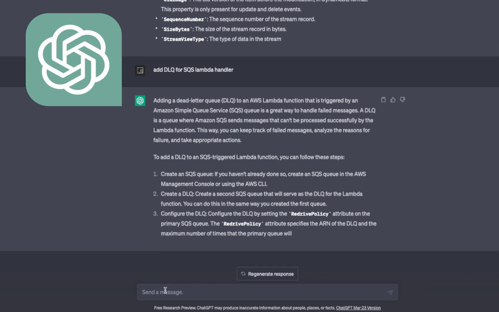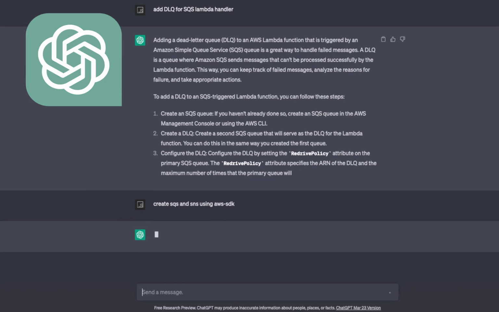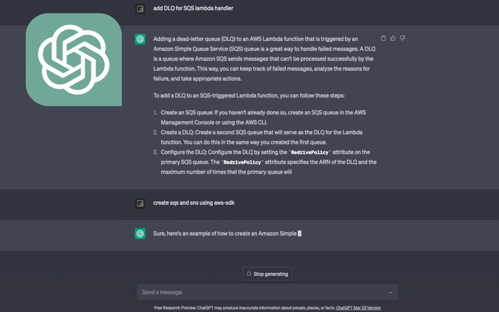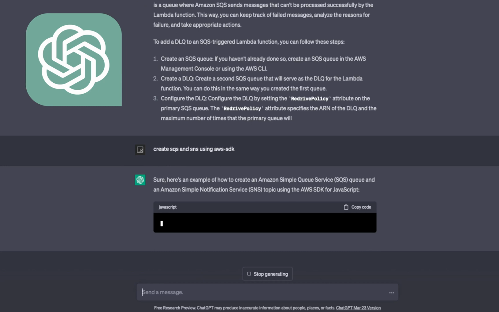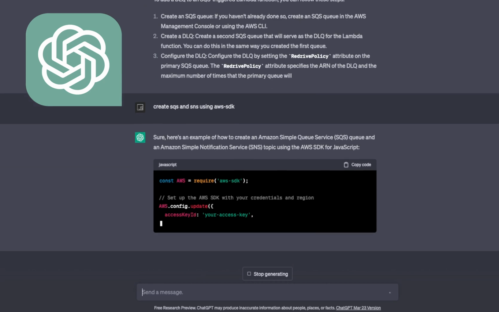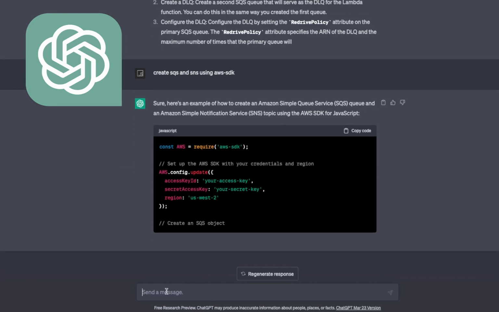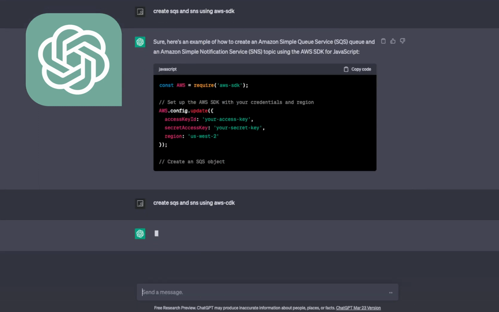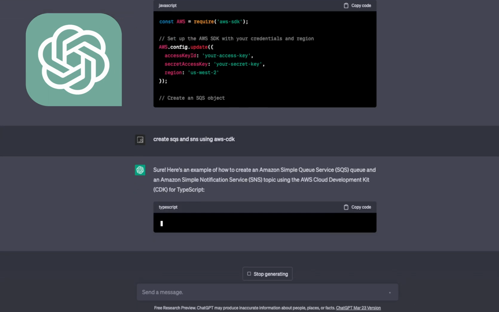What I will do is create SQS and SNS using AWS SDK. I think I'm going to spend more time here because I'm really liking it, like how we can create a simple, not AWS SDK, it's AWS CDK. I'm sorry for that. We need to change our question. AWS CDK. AWS CDK is a Cloud Development Kit that will help us to create AWS resources.